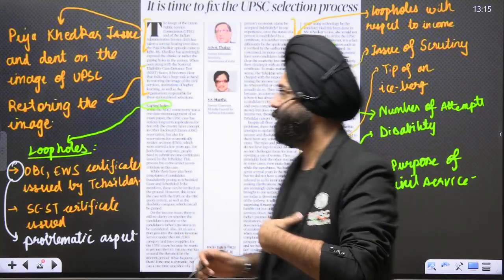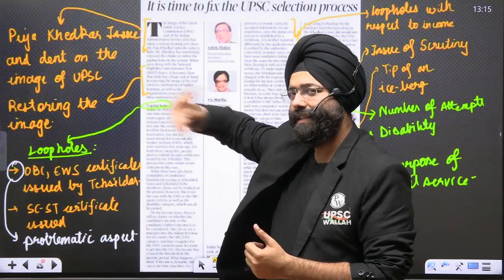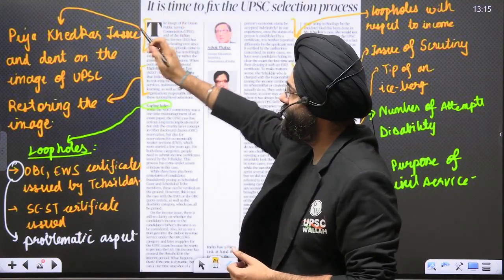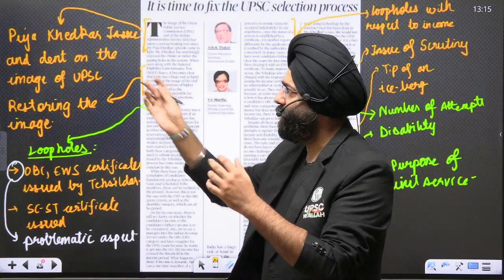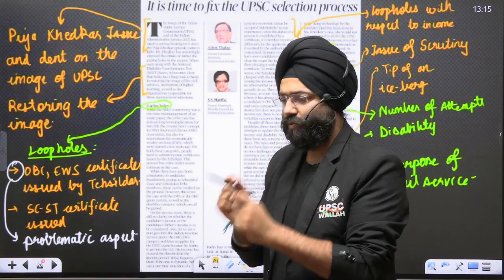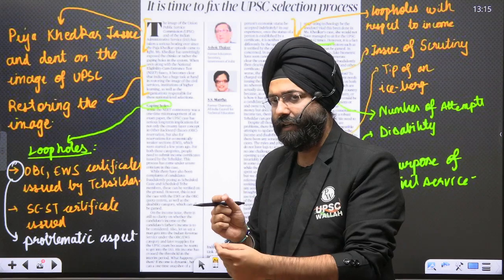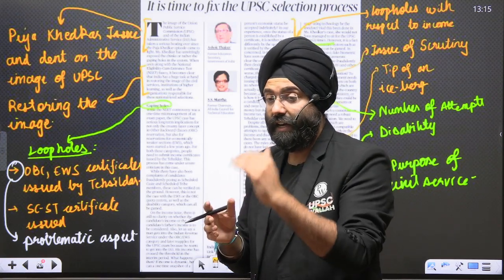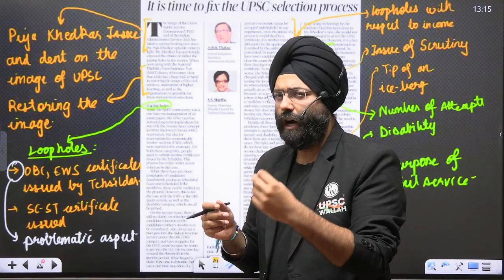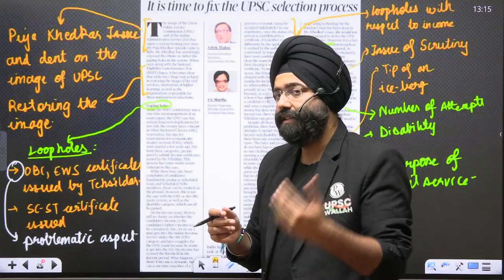Now, please understand. It is time to fix the UPSC selection process. This is with respect to the back-end things that UPSC needs to be careful about. In the introductory passage, it says that the Pooja Khedkar case has basically dented the image of UPSC, because UPSC is one body which has always been known to conduct examinations on time, maintain quality standards, and maintain a high level of excellence. But when this particular case came up, people thought, how is it possible that this happened? Has it happened in the past also or not? Then these things started coming up.